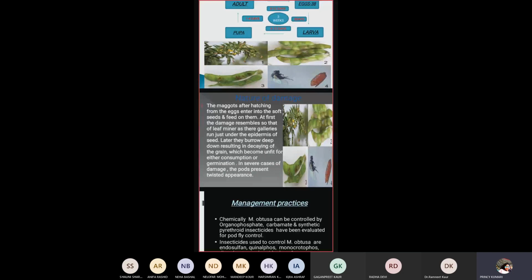In severe cases of damage, the pod presents a twisted appearance, and we can identify it by seeing the pod which becomes twisted. When the pod is twisted, it means it is damaged by the pest. How can we manage this pest?